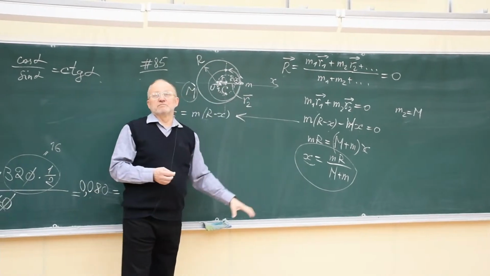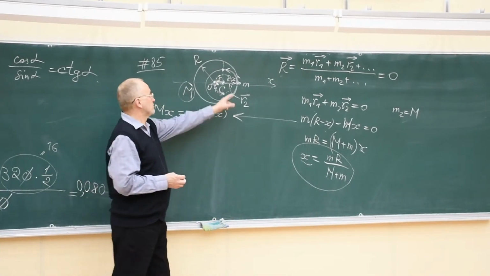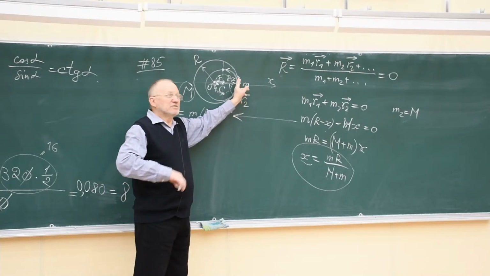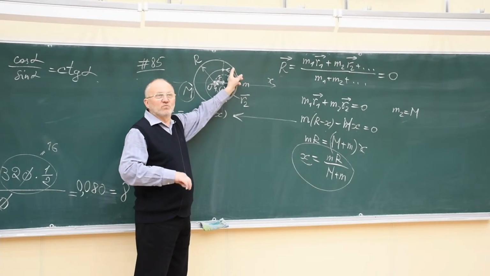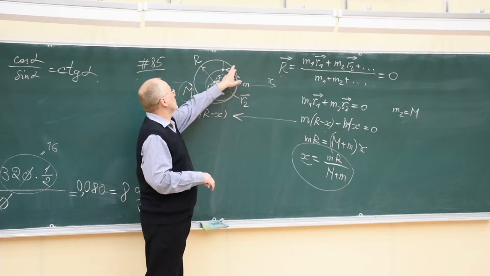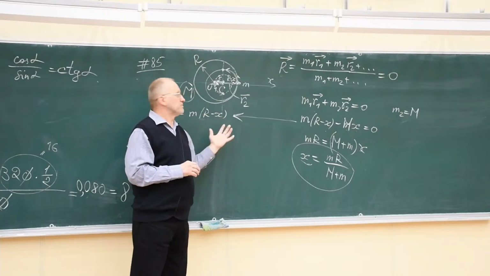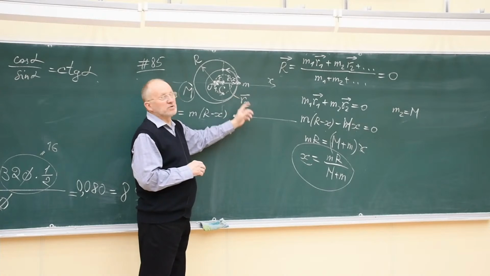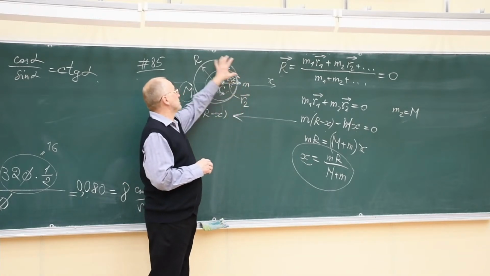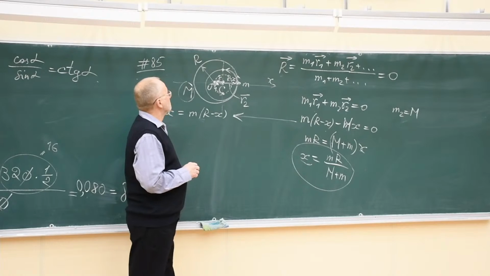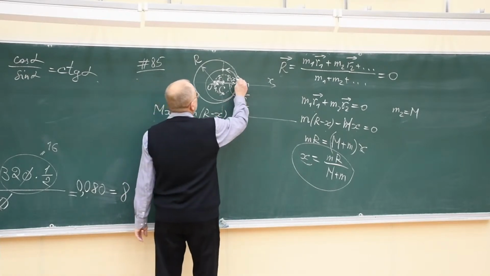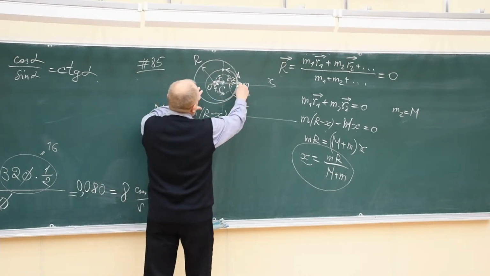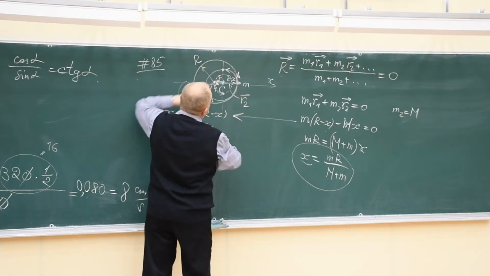Why does the hoop move? Because the beetle pushes the hoop. While it crawls, it pushes the hoop, and the hoop should move because there are no friction forces here. The only force is the force between the beetle and the hoop. So as the beetle moves, the hoop should also move. The beetle moves here, and this point of the hoop will move in a different direction.